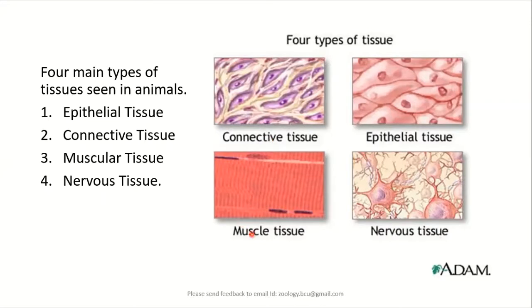Third tissue is the muscular tissue, which shows the exceptionally unique feature of contraction and relaxation. So it can transform its shape as per the need of the body. Similarly, we have a coordinating tissue in the animal body that is called the nervous tissue. This tissue coordinates various other tissues and organs. Thereby it is called the nervous tissue. It is a regulatory tissue. So these are the four important types of tissues we come across in the animal body.